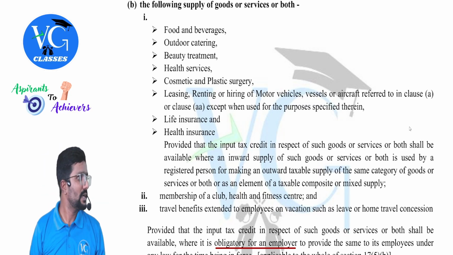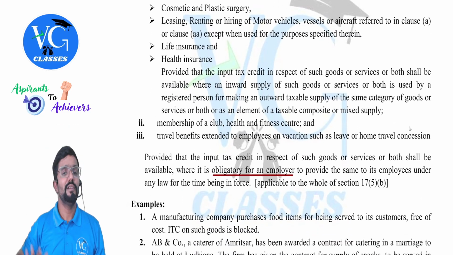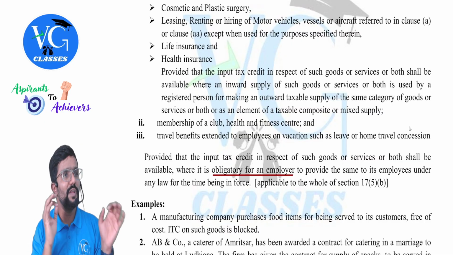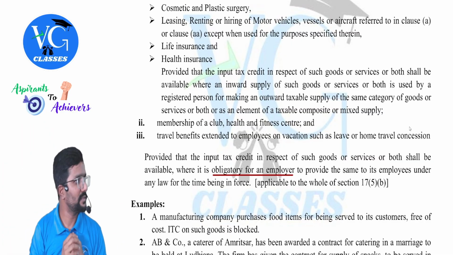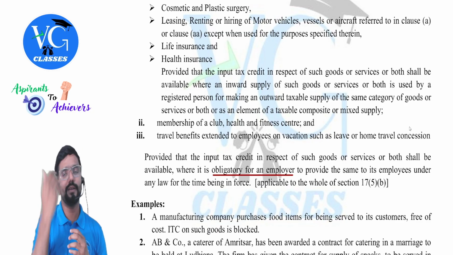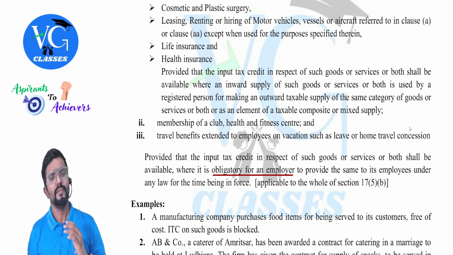Yes. Clear? Now assume there is a law telling every employer has to get a 1-year gym membership for their employees. So employer got it. On that he has paid GST. Can he claim the credit? Yes. Same way, one more example.